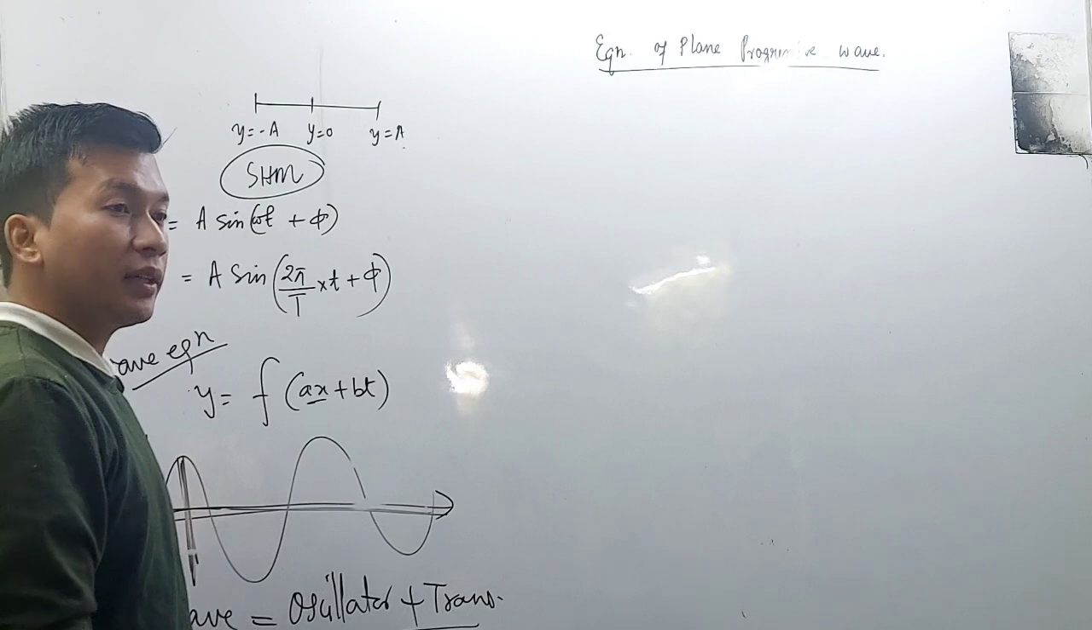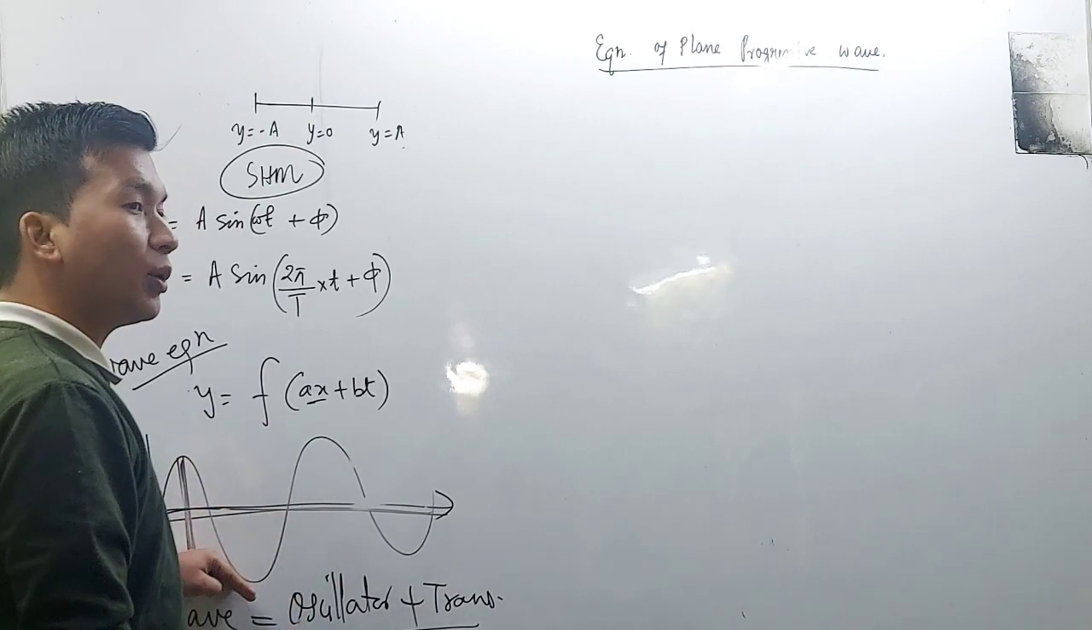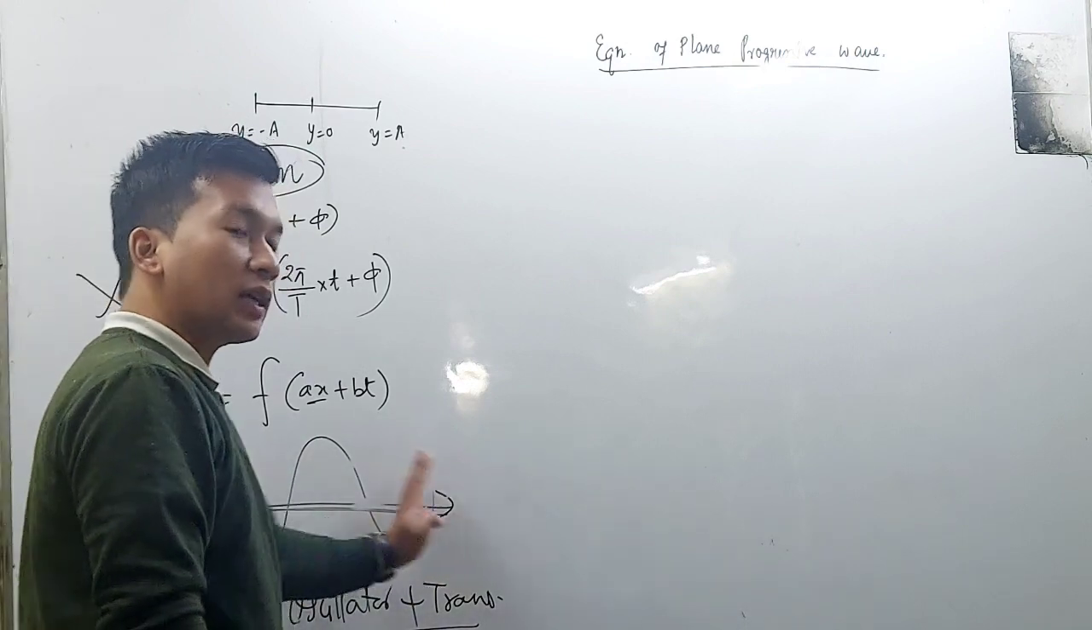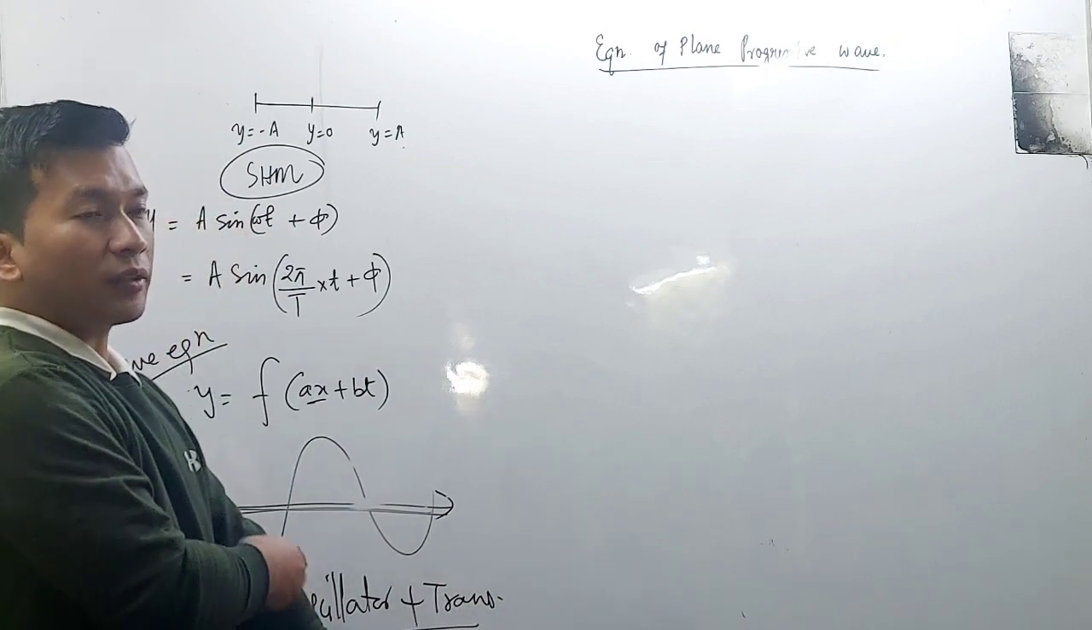Understand, oscillatory motion will be executed by the particle, and translatory motion produces the wave.